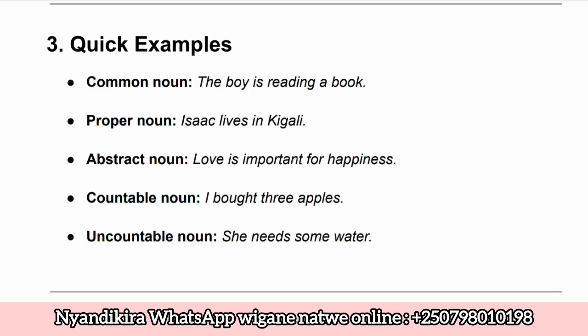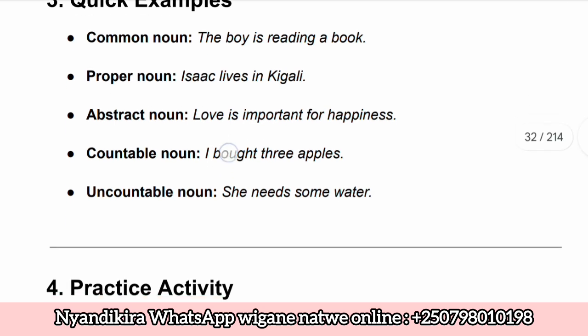That is a proper noun. For an abstract noun, we have: love is important for happiness. Abstract noun: love is important for having happiness. Okay, and for a countable noun, you have here: I bought three apples.